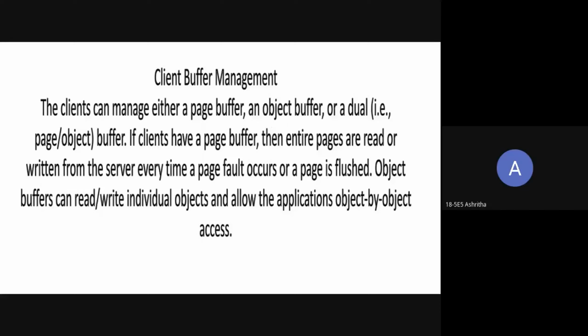When it comes to client buffer management, clients are responsible for maintaining both the page buffer and the object buffer. When it comes to the object buffer, the client takes the objects which are needed for itself and removes the pages if another page needs to get in. So the object buffer doesn't need to be flushed out and flushed in because it will only maintain the objects needed, and even after using them, it flushes them out and asks the server to get new objects.